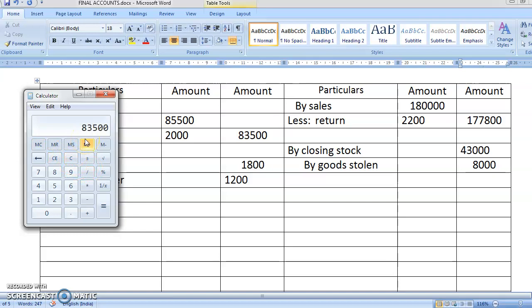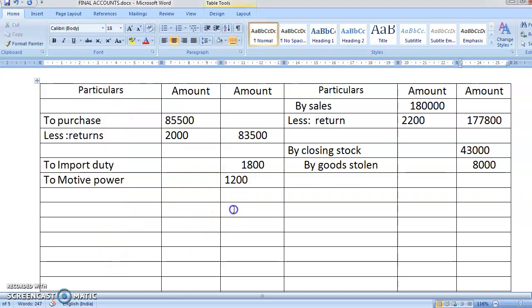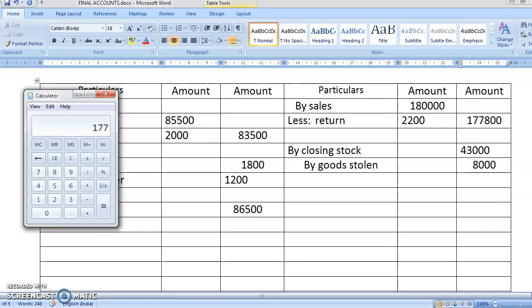So 83,500 plus 1,800 plus 1,200. So here how much are you getting? 86,500. Come on, see here how much is the total of the year. So the total here is 1,77,800 plus 43,000 plus 8,000.